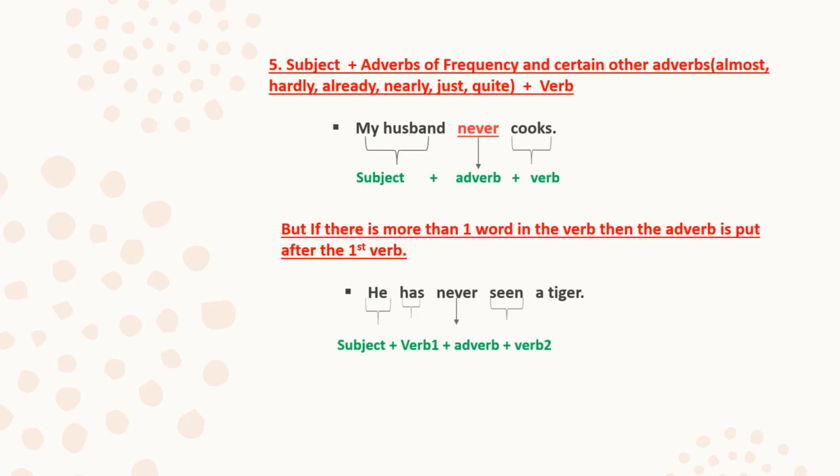Then in that case, the adverb is placed after the first verb. For example, he has never seen a tiger. Here you can see two words are there in the verb, has and seen. And never is an adverb here, an adverb of frequency, which is put after the first verb. What is the first verb? Has. Second verb? Seen. So you can see never, which is an adverb, is placed after the first verb.